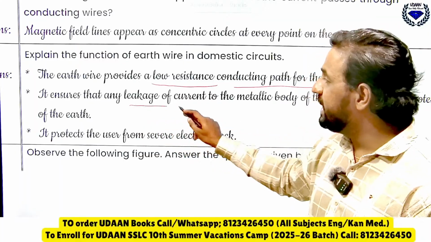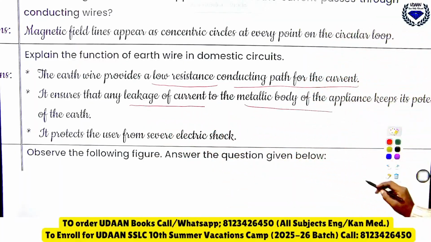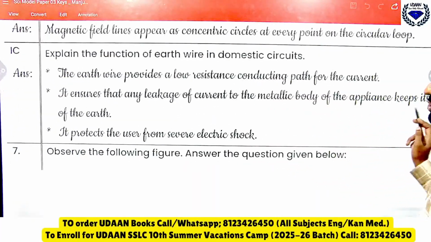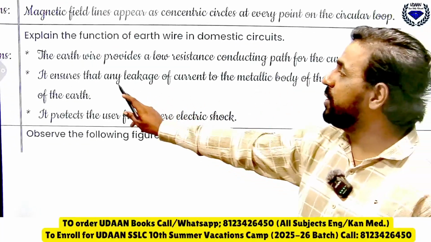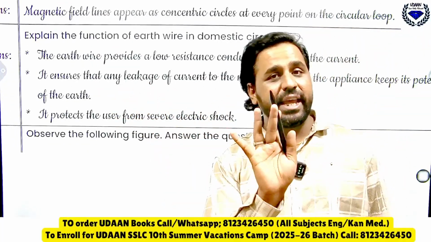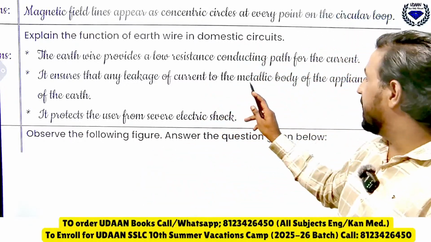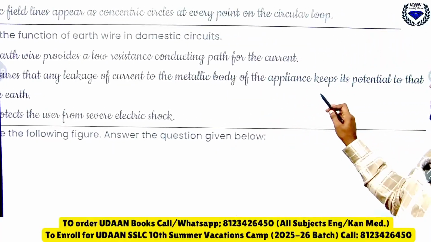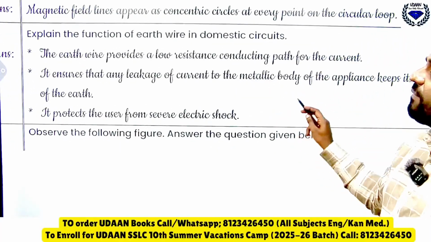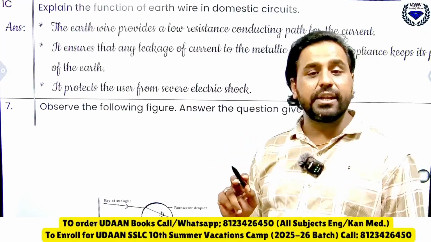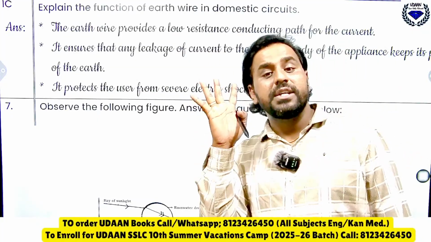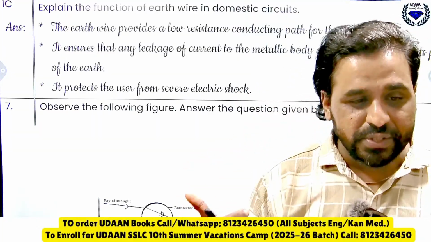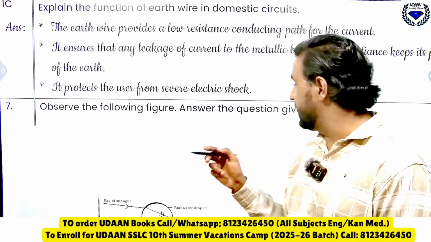It ensures that any leakage of current to the metallic body of the appliances is prevented, and it keeps the potential to that of earth. Remember, it ensures that leakage of current does not happen to the metallic body, and keeps its potential to that of earth. It protects the user from severe electric shock. If suddenly you touch and get a severe electric shock, that should not happen. This question will come. Yes, Pisco, Manan, very good dear, you people are connecting, excellent it is.